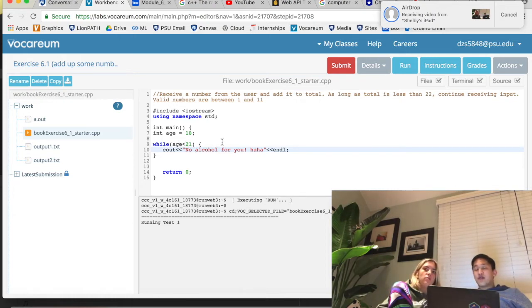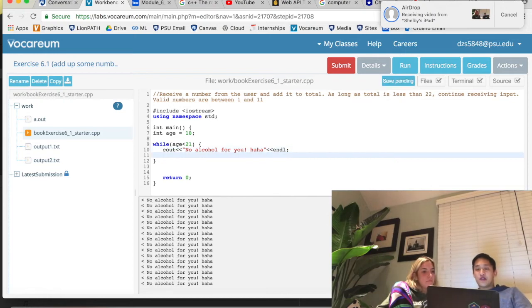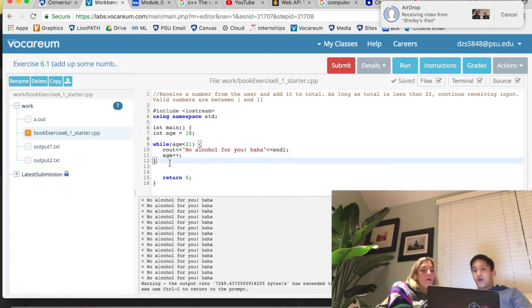So now, if you want to make it chill, we can change the value that is part of this conditional operator. Right now, this is age 21. Let's say every single time we say no alcohol for you, the person we're talking about matures 1 year. So here we can increment age by 1. After the first run, this person will now be 19, and then 18.